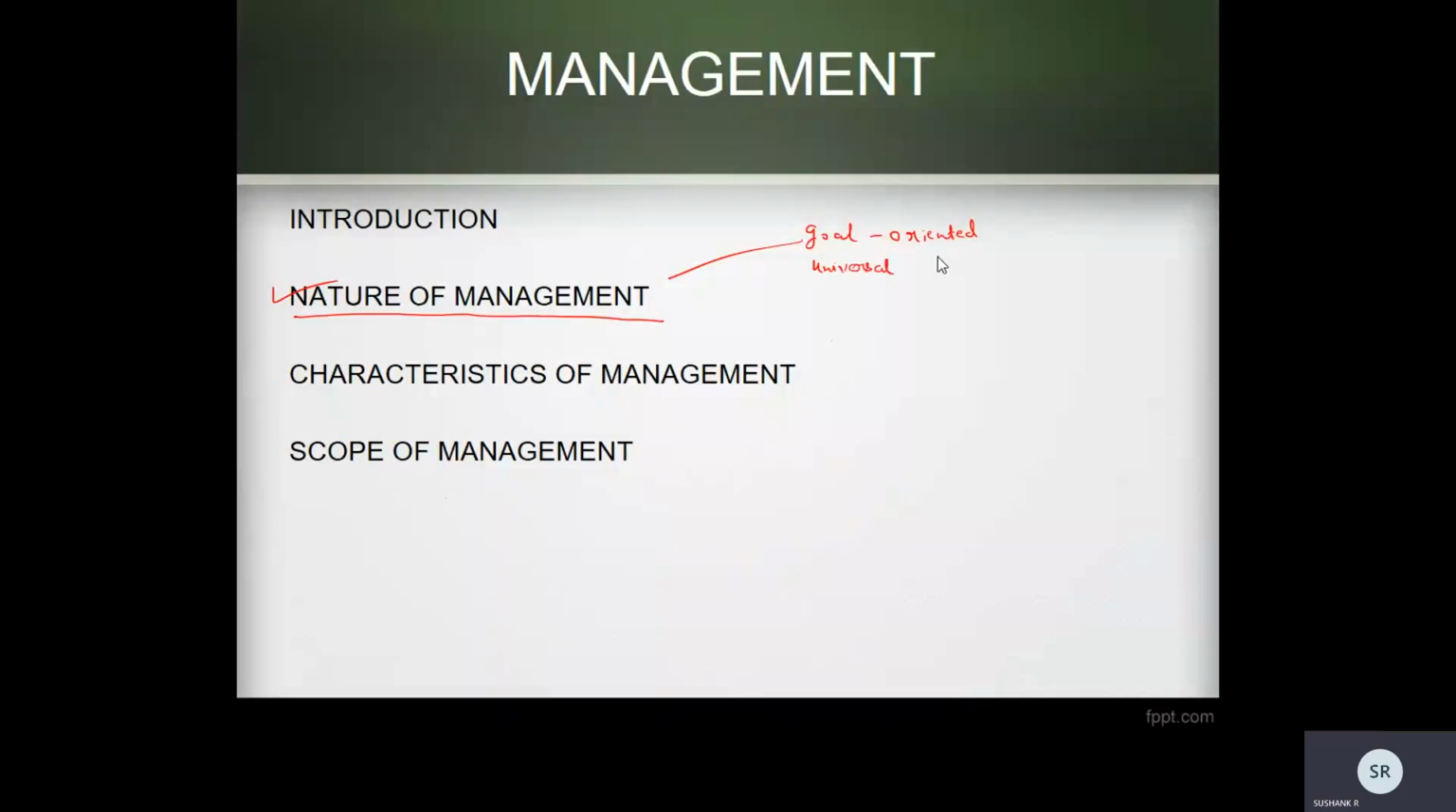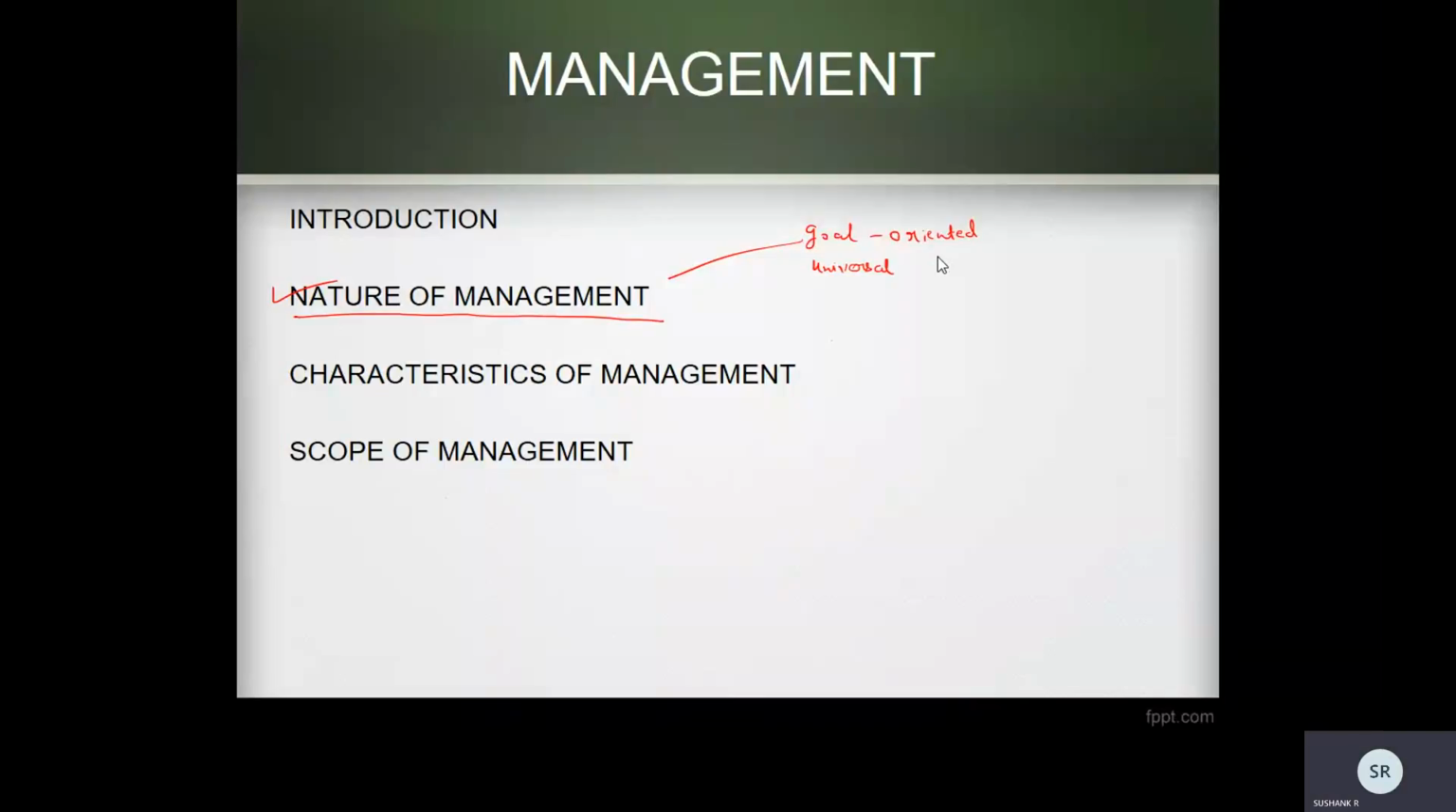universal. The second one is universal. Management is universal. Whatever organization you take, whether it is a small organization or a large organization, every industry, every organization, every sector, management is needed. It's an essential element. So management is universal. It is an essential element in any organized sector.